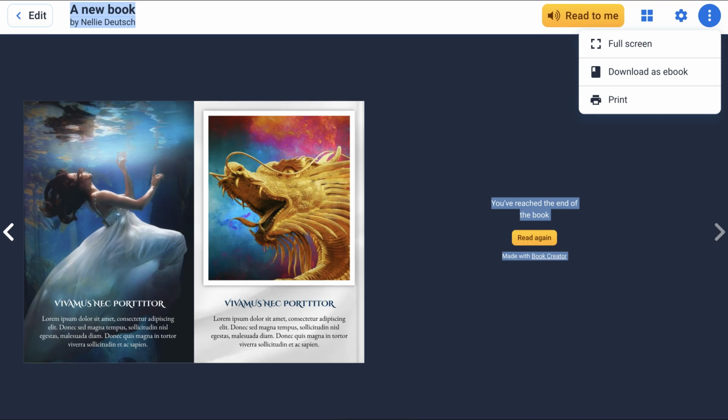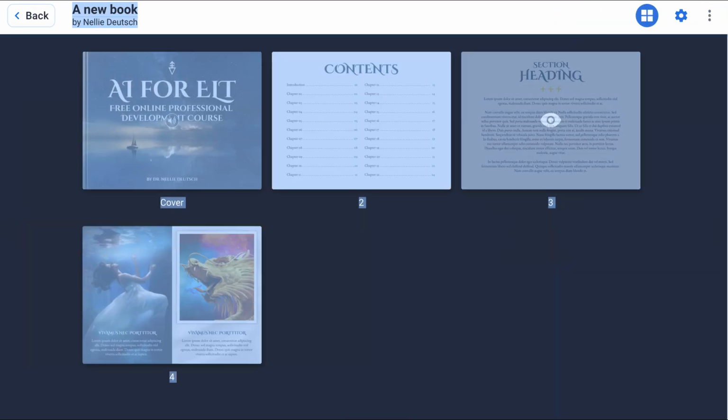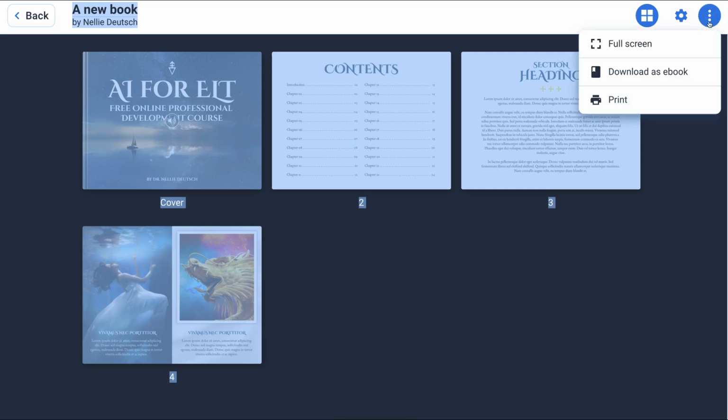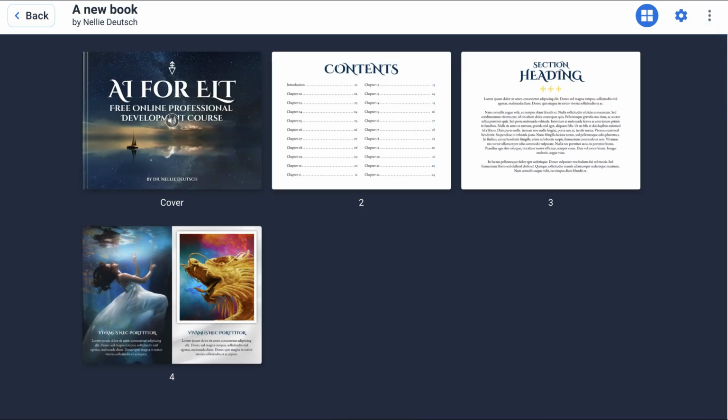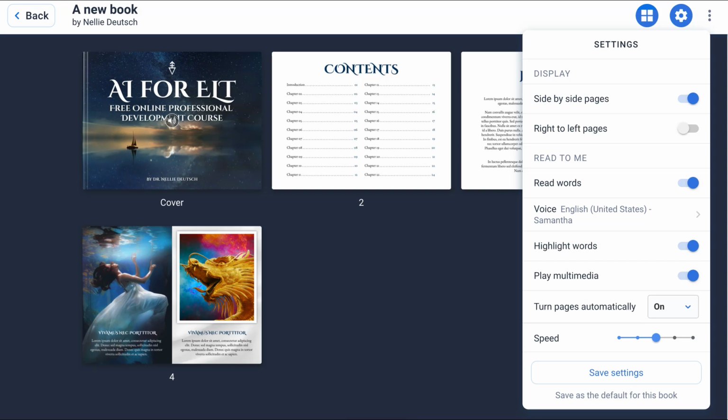Next, we're going to go into this box over here, okay, and show you what that looks like. Okay, so let's open that up. And notice it shows you all the pages. Okay, so we've got download, print, but we're going to go into this icon here. Okay, right there. On the right as well. Click on that, and then you get all of these settings.